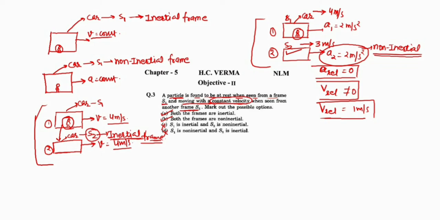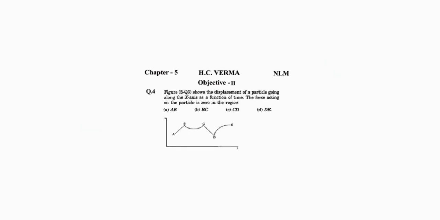Okay, dear students, let's move on to another question, that is question number 4. What is the question? The figure shows the displacement of a particle going along the x-axis as a function of time. The force acting on the particle is 0 in the region. In which region is the force acting on the particle 0?